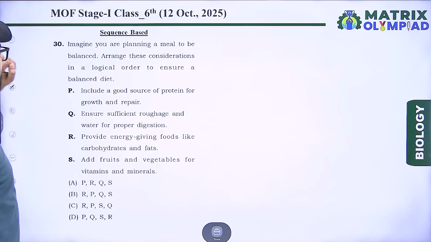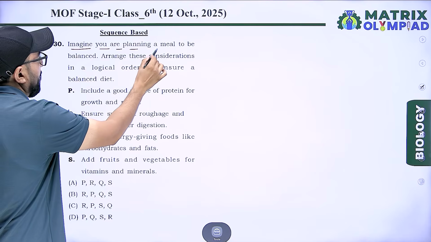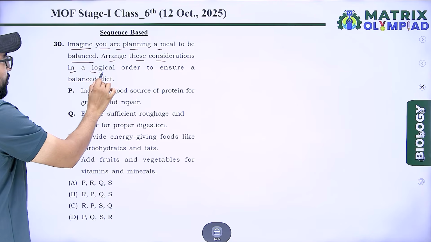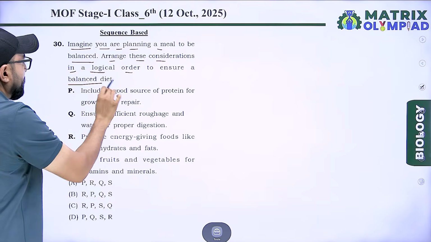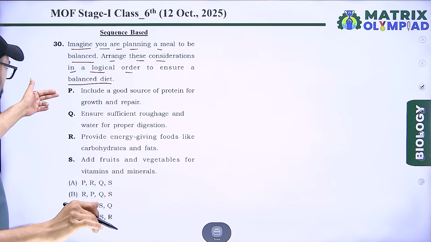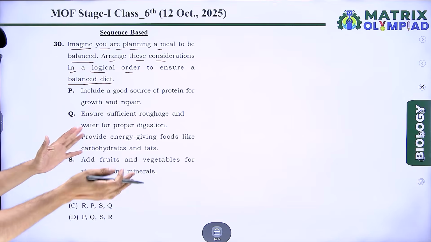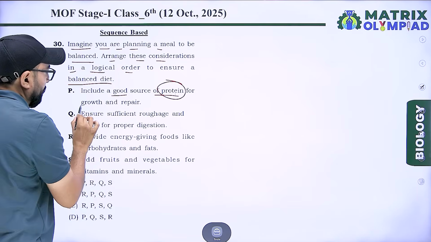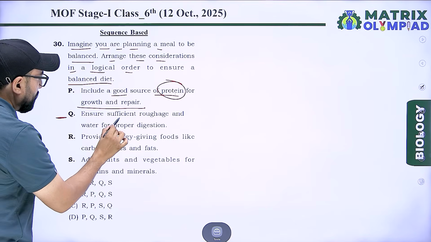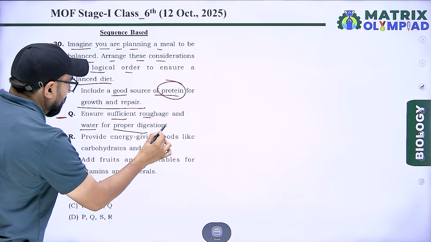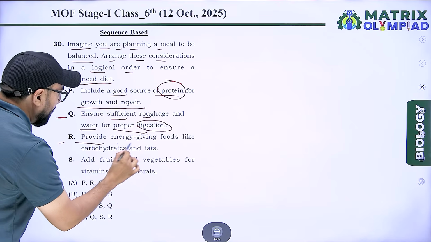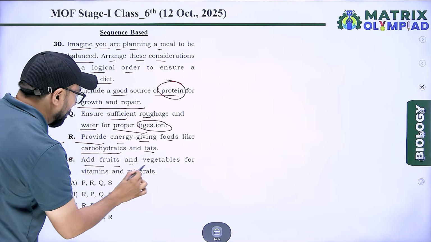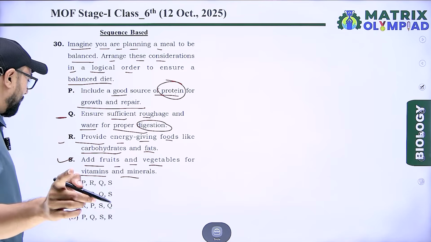Next, imagine you are planning a meal to be balanced. Arrange these considerations in a logical order to ensure a balanced diet. Points P, Q, R, S. P: include a good source of protein for growth and repair. Q: ensure sufficient fibre and water for proper digestion. R: provide energy, giving food like carbohydrate and fat. And last, S: add fruit and vegetables for vitamins and minerals.